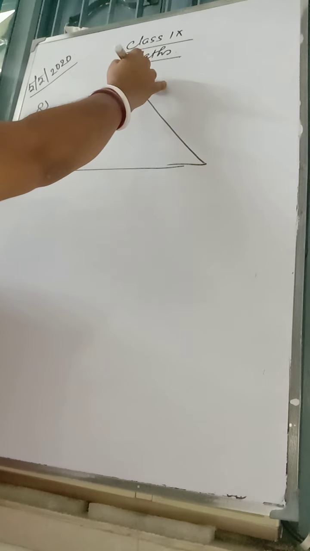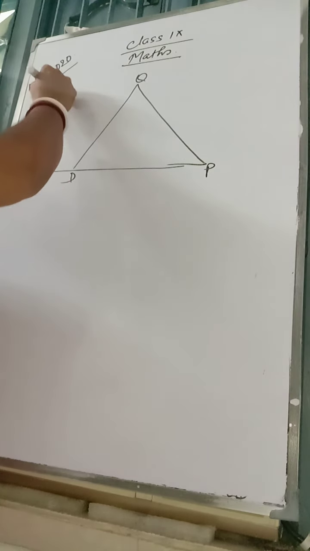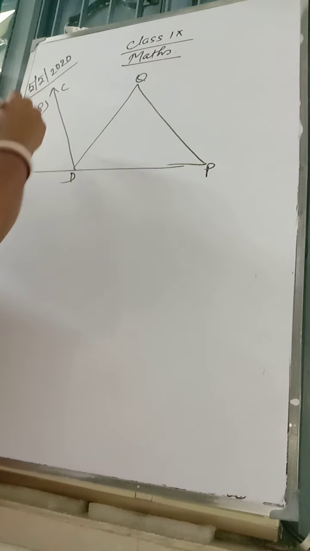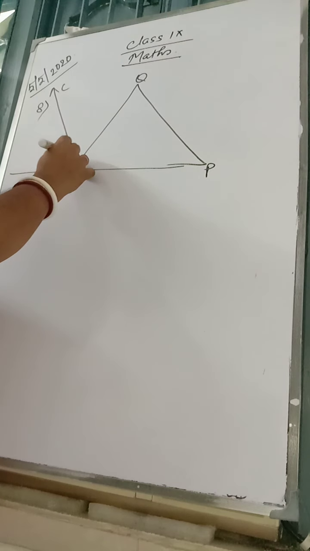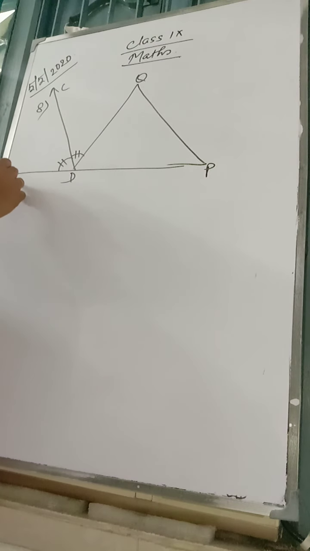There is a question: Q, P, D. This is CD. This is equal to this. Clear? This is R. This side is equal to this side.